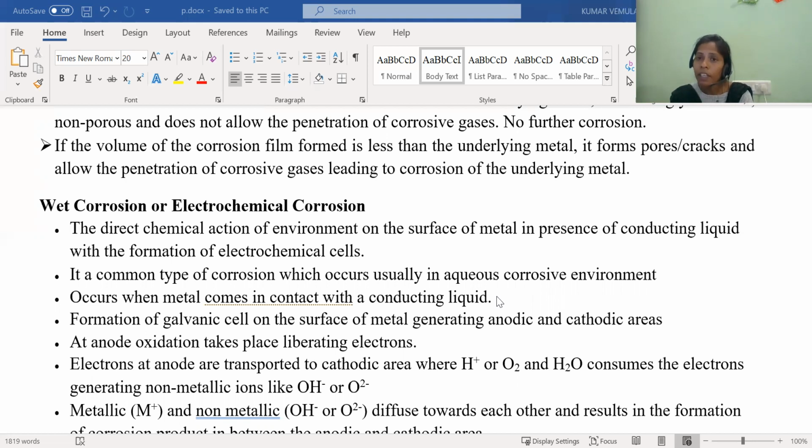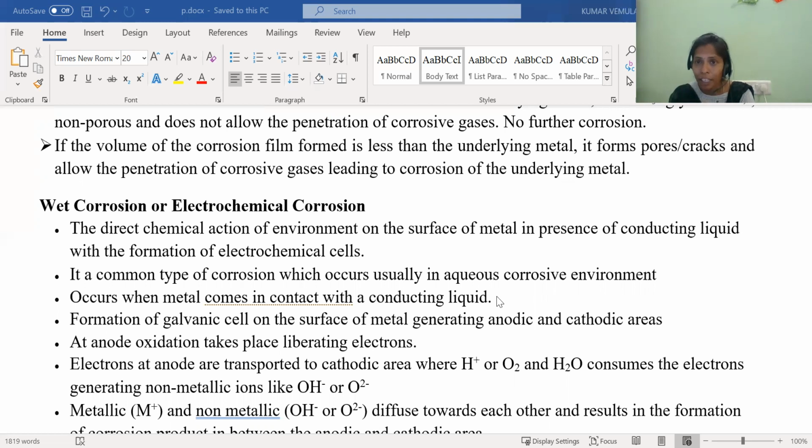But only some portion of the metal reacts with the electrolyte, and the remaining portion is not reacting with it. That means on the same metal, you can observe two different portions. Some part is exposed to the moisture and the remaining part is not. So you can observe two different kinds of metals on the same metallic surface.